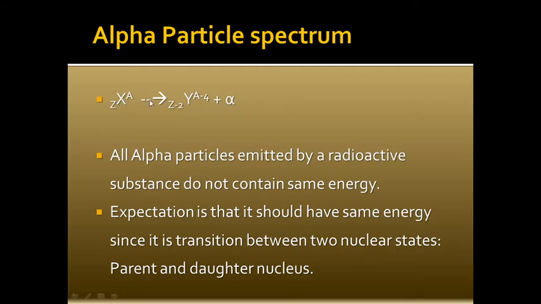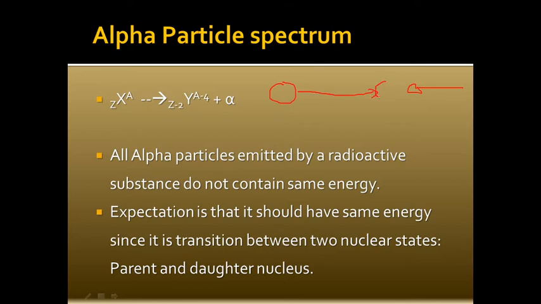If the reaction from left to right is possible as per the laws of physics, a reaction from right to left is also possible. So you can have an alpha particle approaching from a distance, and the daughter approaching from a distance like this.